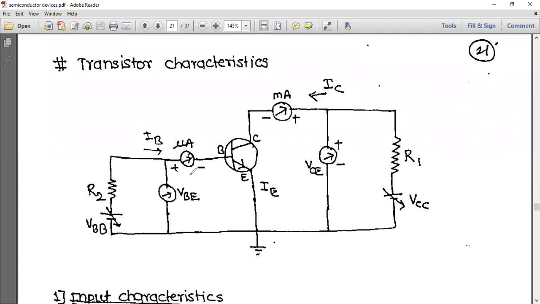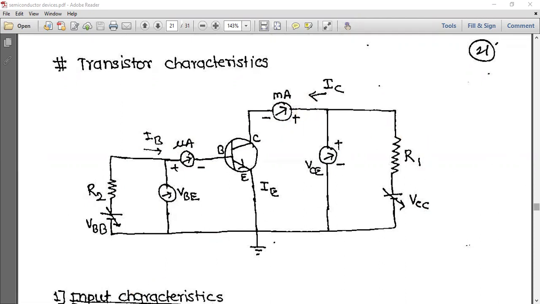Transistor characteristics. Now you can see how to draw the diagram. This is the transistor, this is the emitter, and this is the base and collector. This complete part is the input section. Here it is VBE, R2 and VBB. This is an ammeter connected to the base terminal which measures base current. This is another ammeter connected to the collector terminal which measures collector current, and this is VCE in between, and this is R1, and VCC is supplied to which one?